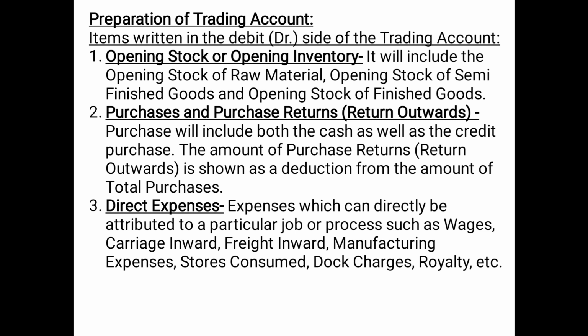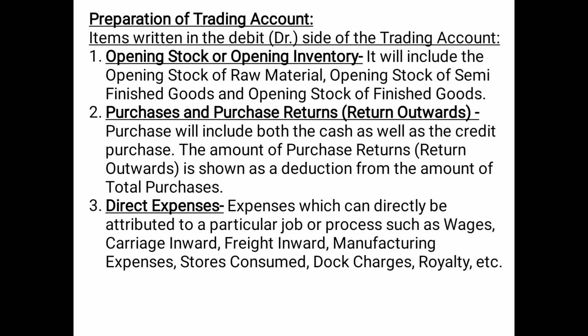Number 2, purchase and purchase returns. Purchase returns is also known as return outwards. So purchase will include both the cash as well as the credit purchase. That means we will be writing total purchases on the debit side of the trading account. Total purchase means cash purchase as well as the credit purchase.